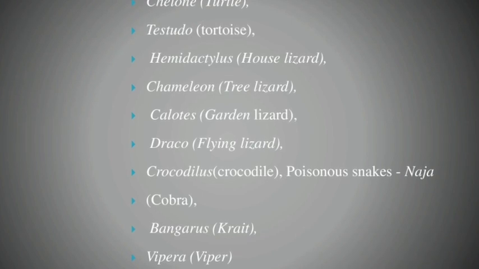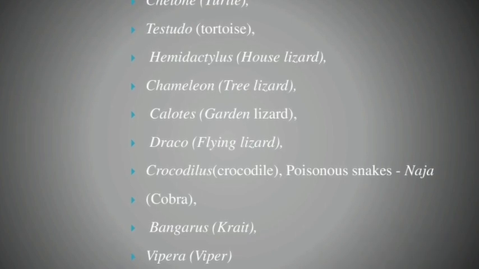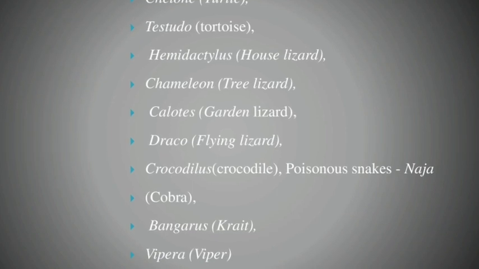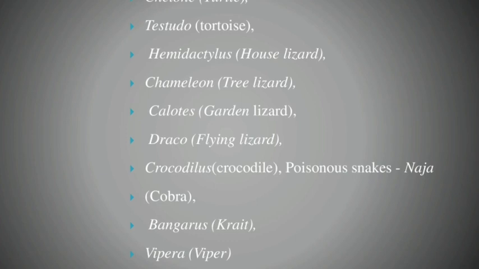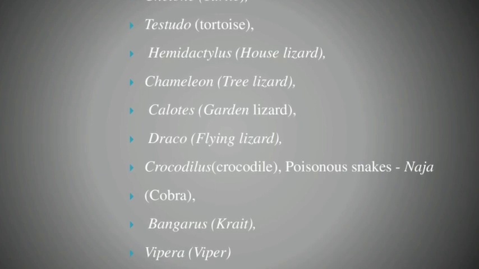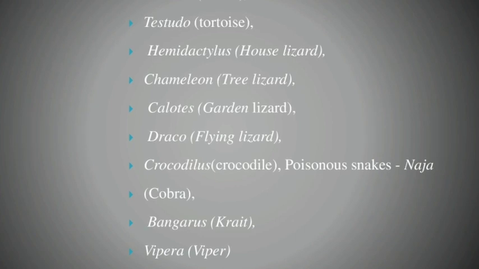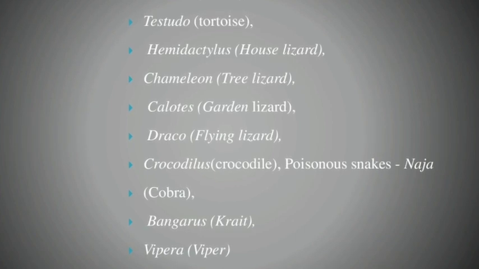Can you understand the difference between oviparous, viviparous, and ovoviparous? Oviparous means egg laying. Viviparous means giving birth to young ones.